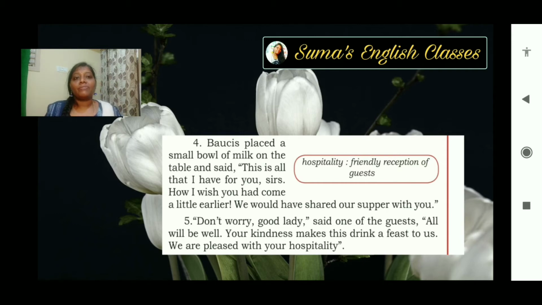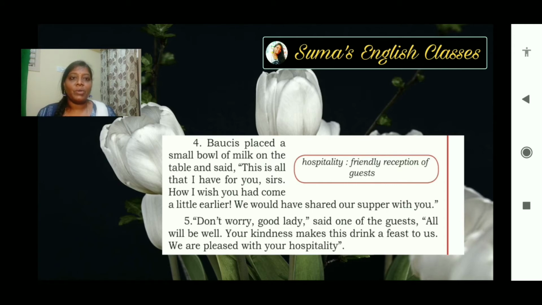What happened after bringing the strangers to the house? Baucis wanted to welcome and give some food to them, but there was no food at the home. So she brought the milk and said, "Sirs, this is all I have for you. So please drink it, and if you had come a little earlier, we would have shared our food with you,"